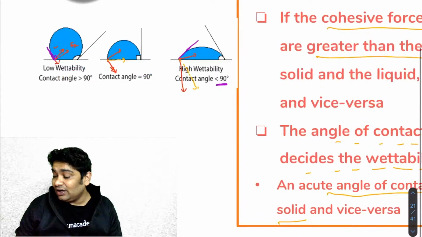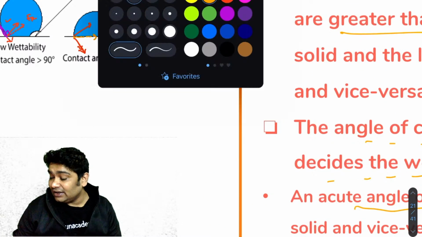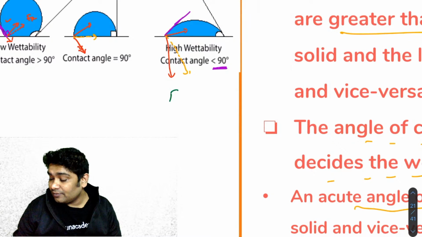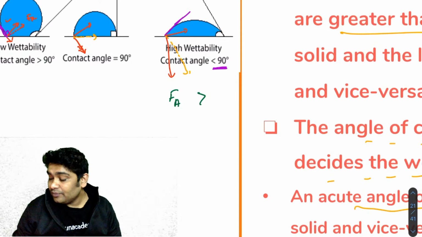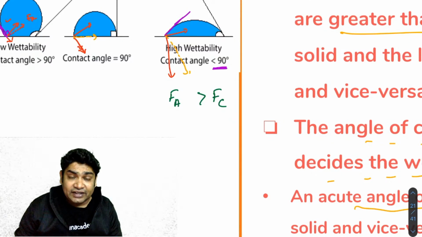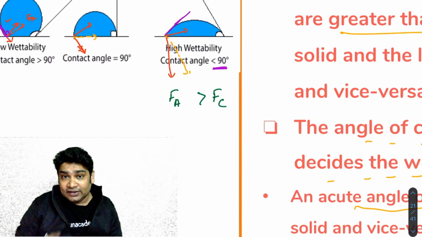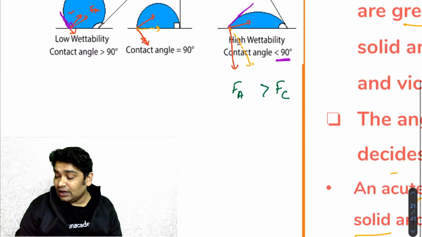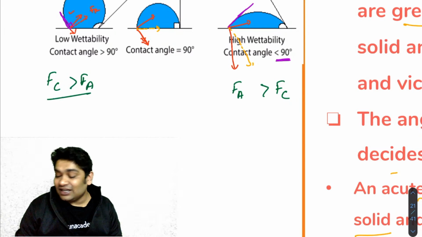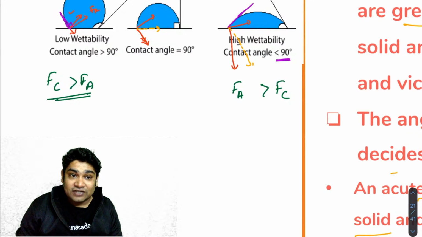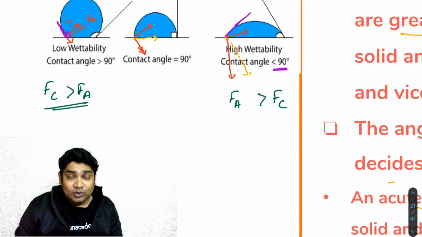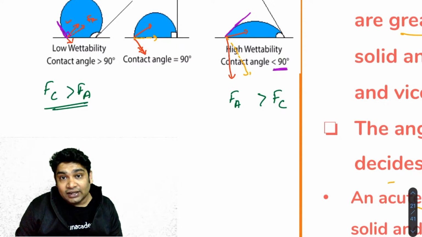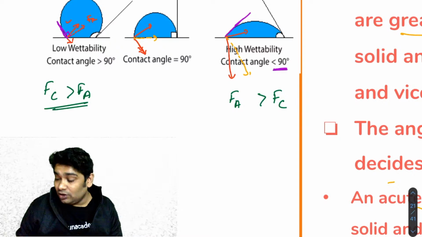So here I know adhesive force is greater than the cohesive force if such an angle is getting formed. So definitely this kind of liquid will wet the solid. On the other hand, here I know cohesive force is greater than the adhesive force, so such a liquid cannot wet that solid surface. That's very simple, very basic. So if you know the angle of contact, you can judge whether this liquid is going to wet that solid or not.